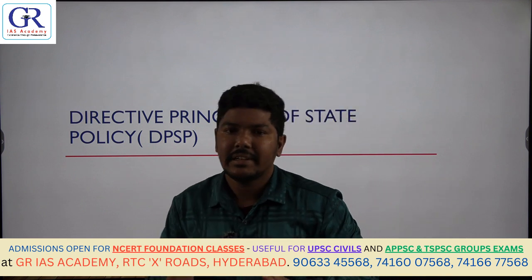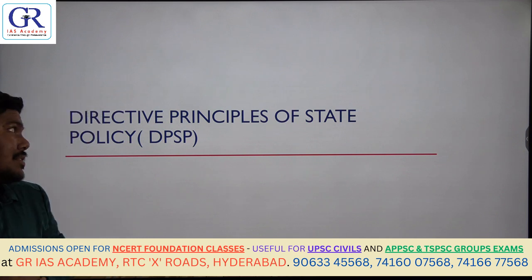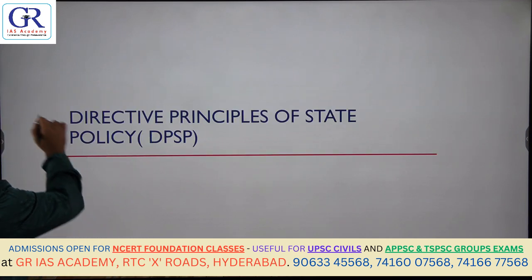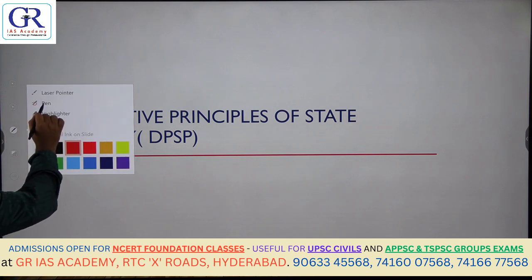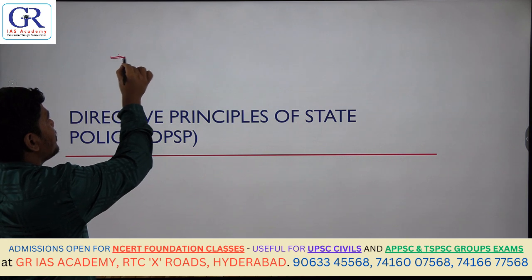This is about directive principles of state policy, some of the important points. What are directive principles of state policy?